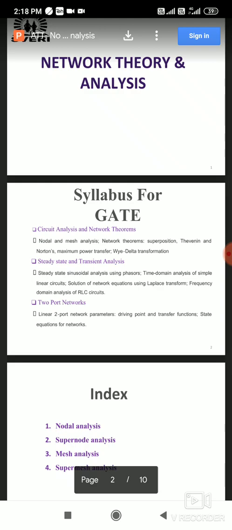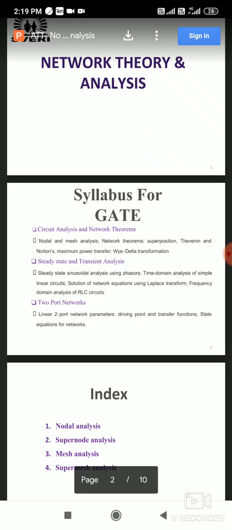After that, the third chapter is the two-port network. In two-port networks we have to study the different parameters like Z parameter, Y parameter, H parameter, and the transmission parameters. After understanding all these parameters, we have to solve different numerical examples. Then the important points are T representation and pi representation, that is, T network and pi network. We also have to understand driving point and transfer functions and the state equations for networks. All these points we have to cover in the last chapter.